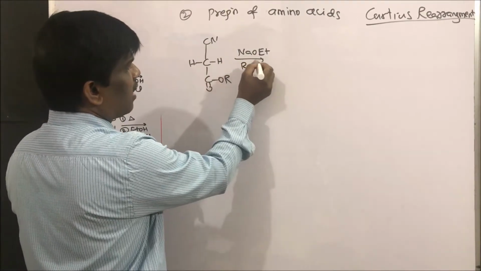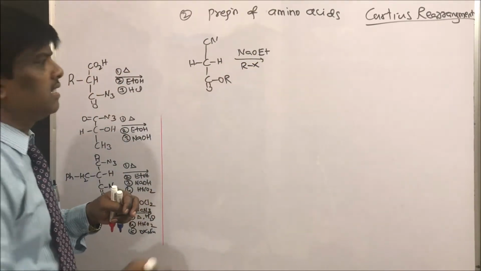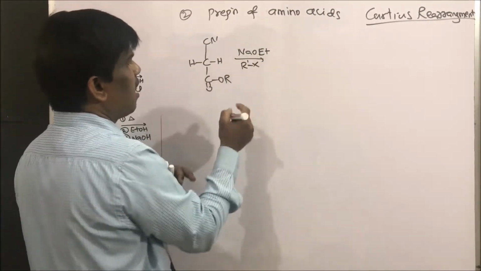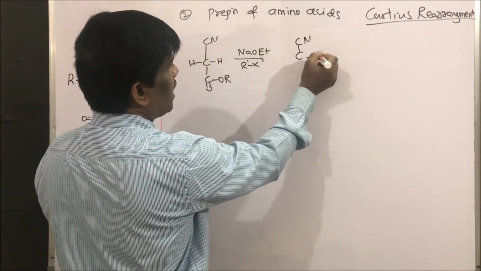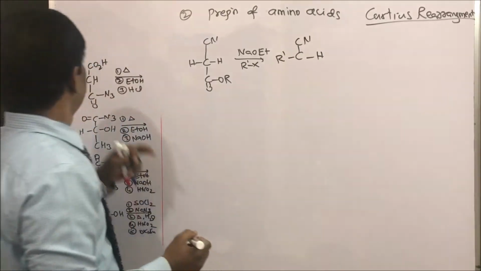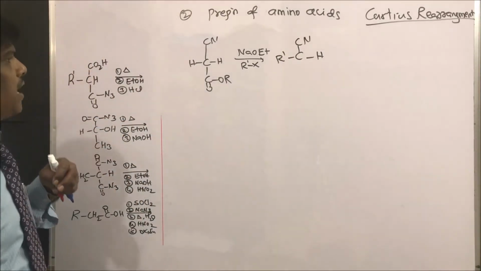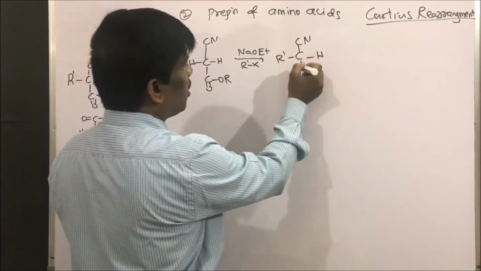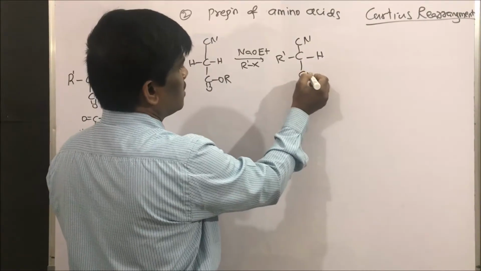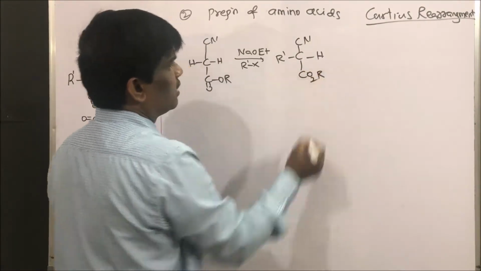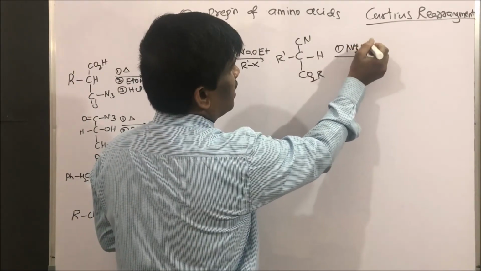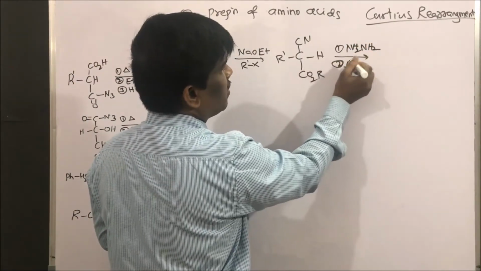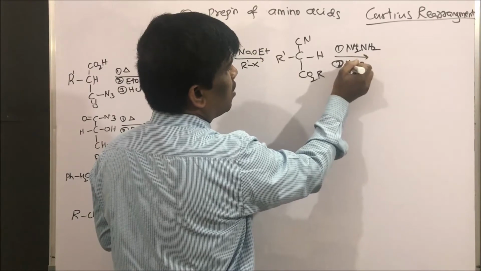When you add alkyl halide, this alkyl group can be substituted here. CN, hydrogen and R prime. Yes, let us write R prime. Then CO2R, this ester will be here. Hydrazine, NH2NH2, followed by HNO2.